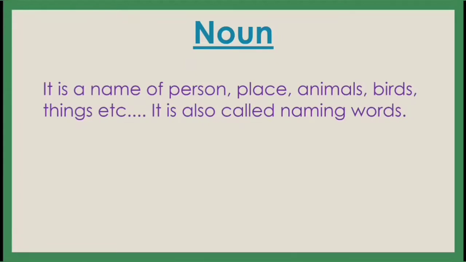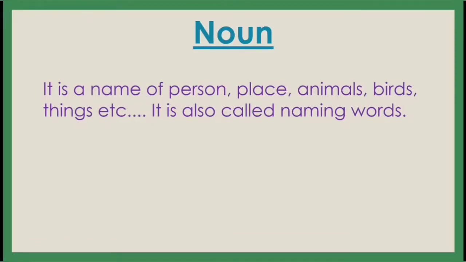For example, pen, pencil, bag, bottle, everything. So every thing or every person has a name. You will not find anything where you don't know the name of the thing or the name of the person or the name of the place. No, everything must have a name.